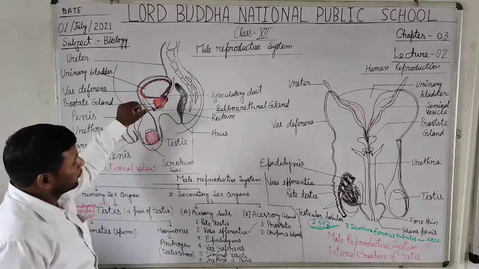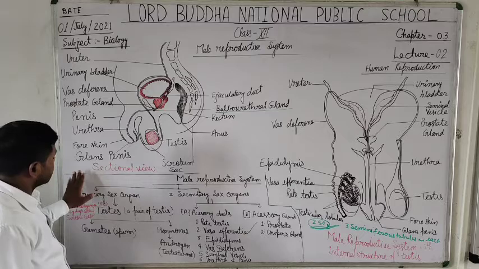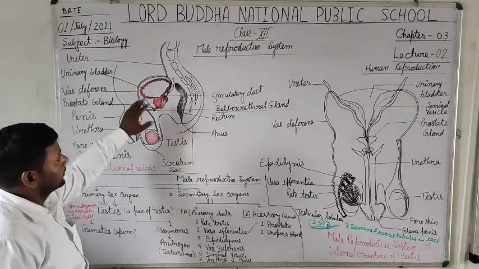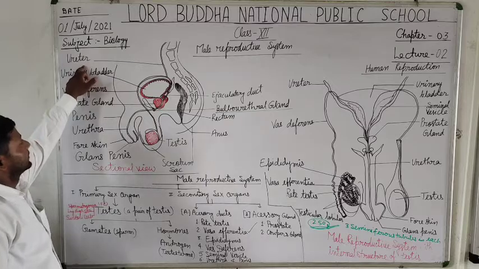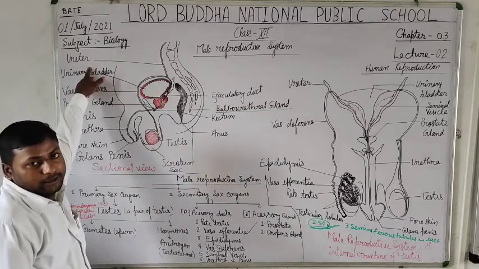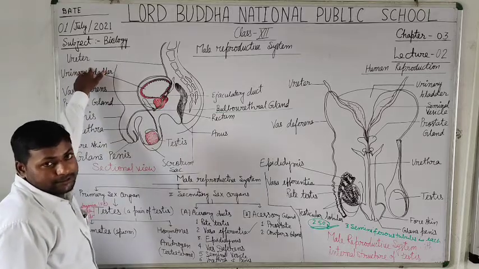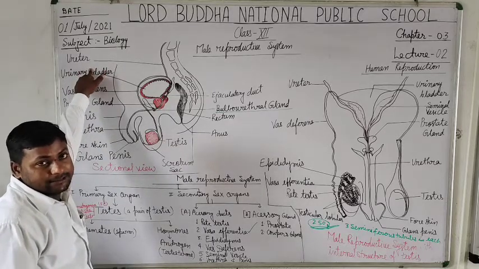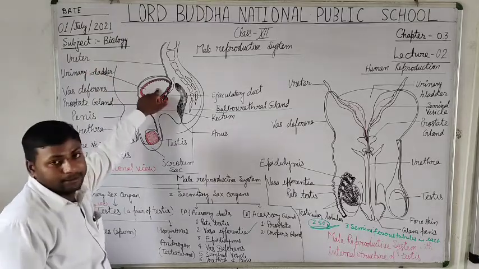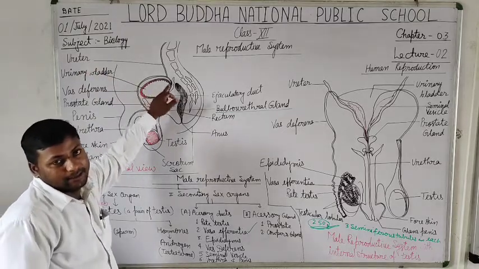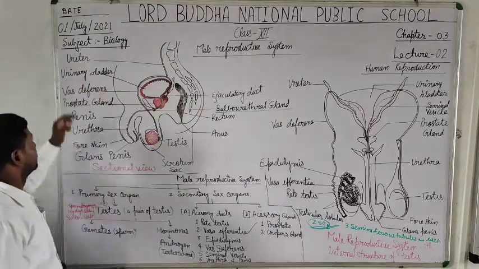So students, once again I am going to describe this sectional view of the human male reproductive system. This is the ureter, a pair of ureters bringing the nitrogenous filtered substances, it means urine, from each kidney and collected inside this sac-like structure called the urinary bladder.